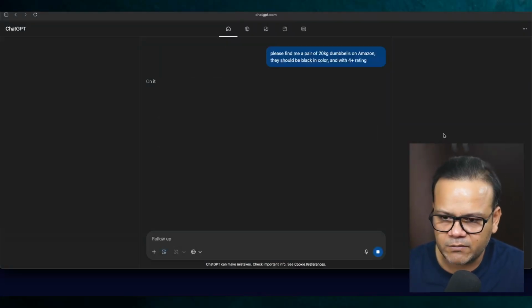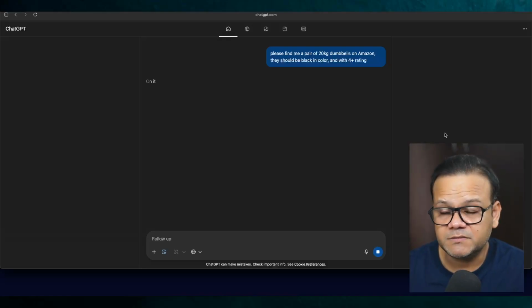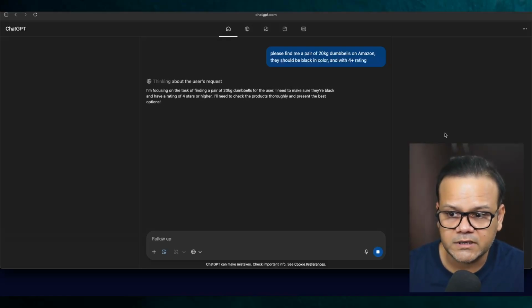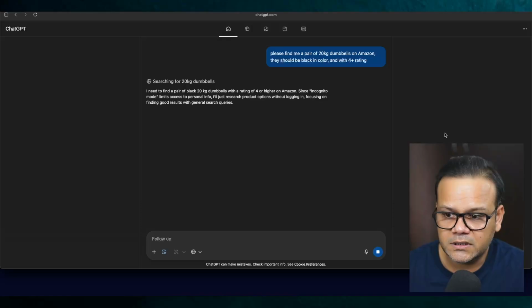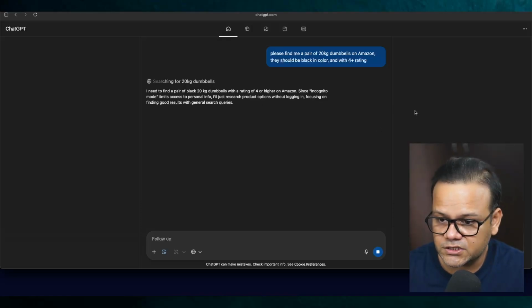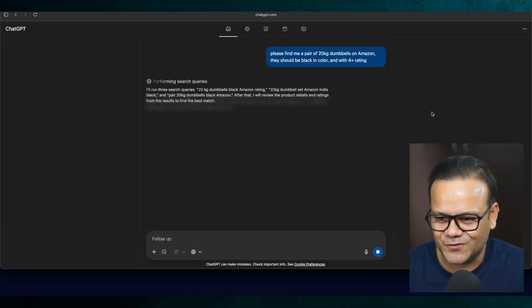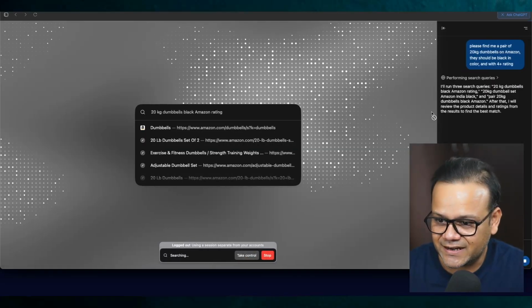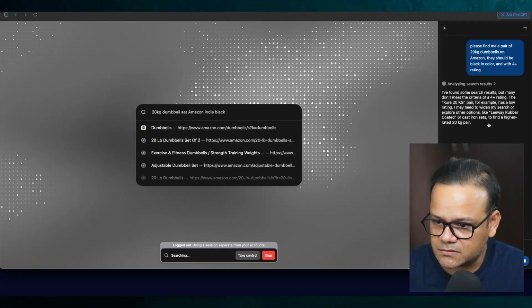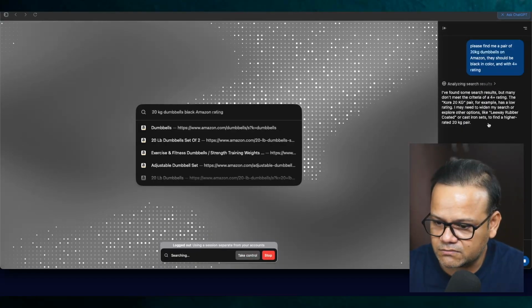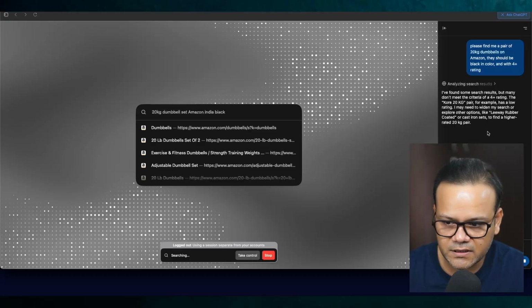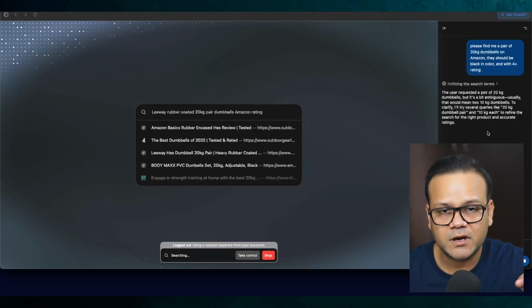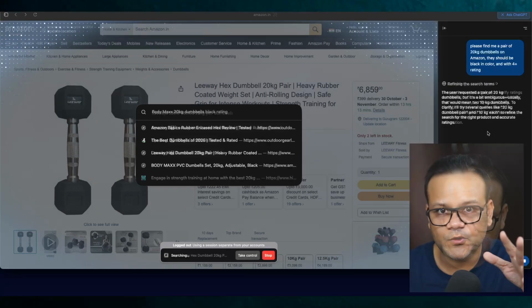It might take some time because the agent mode, even in ChatGPT, takes more time than usual. It's not as fast, but yeah, it's searching for 20 kg dumbbells with a rating of 4 or higher. Okay, so 4 plus is fine. I just said 4 plus rating. Okay, so it's going on Amazon, pair of 20 kg dumbbells. It's searching for everything. I'll just skip through this part, and I'll just show you what it did in the end.